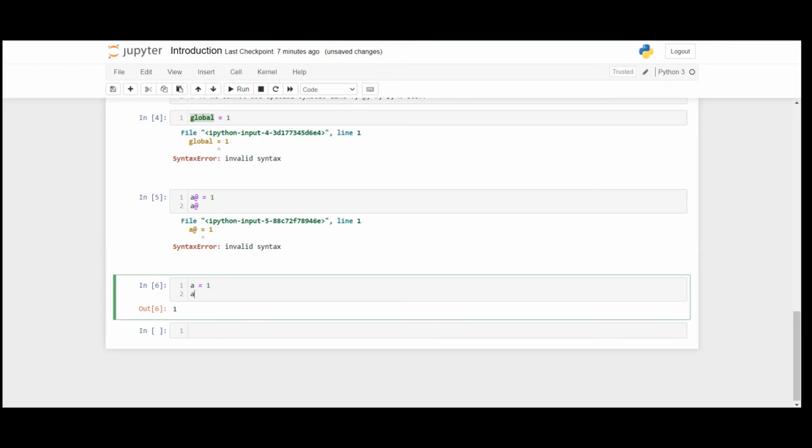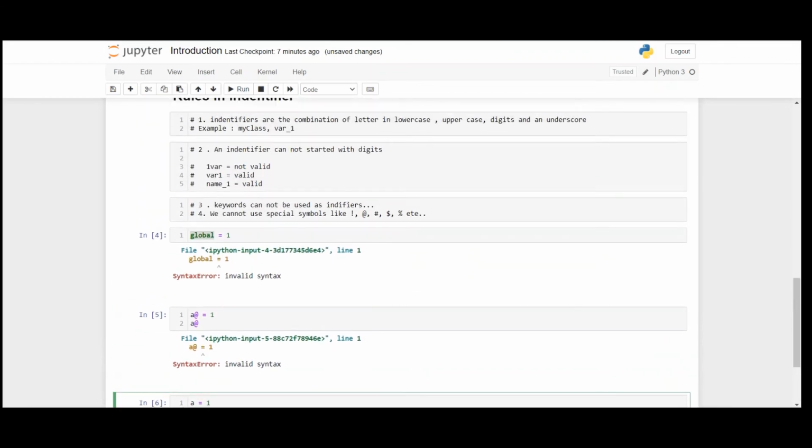Another identifier rule is that an identifier can be of any length. You can write an identifier name with 10, 20, or 100 characters also. The identifier length can be any length.